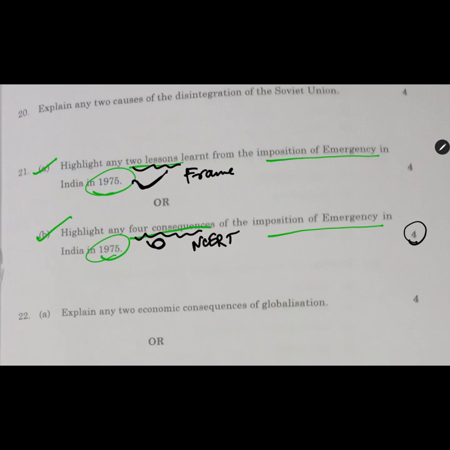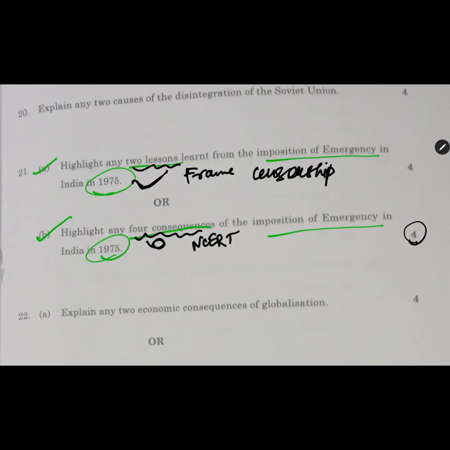So for 2 lessons, first was that India had some weak points in its constitution, and the emergency led to censorship. First of all, the freedom of the press was declined.